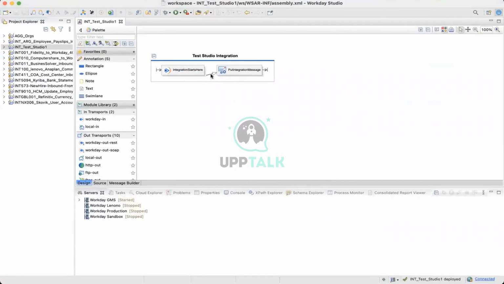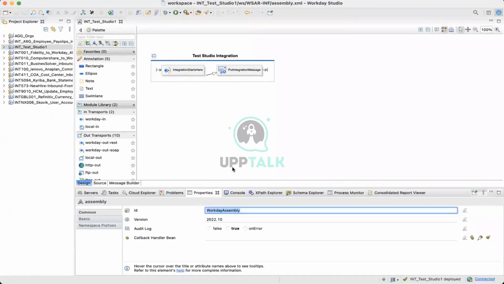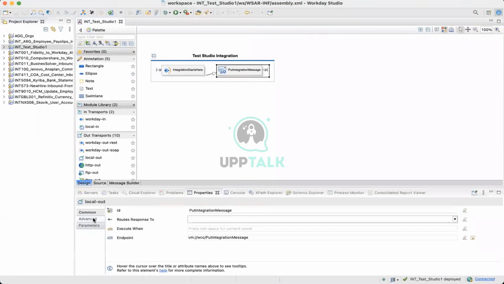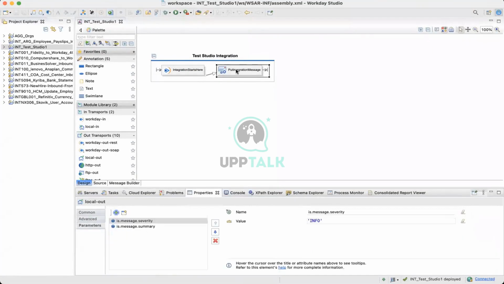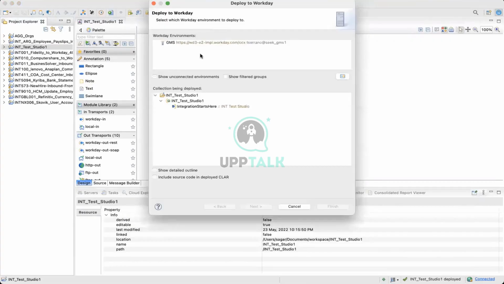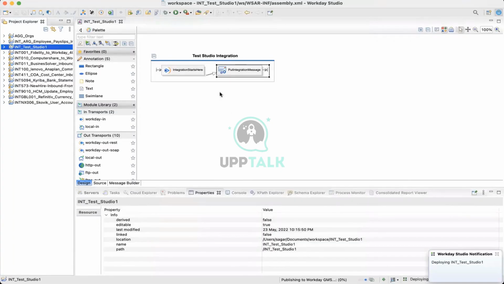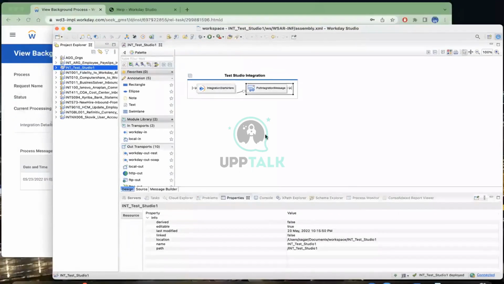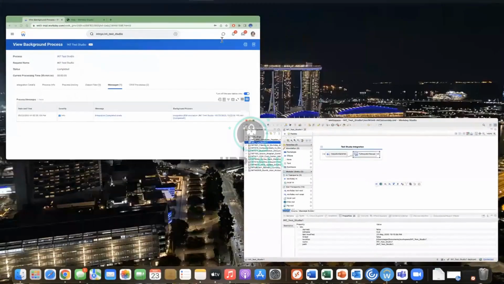Now let me change this one. Every time you do any change, you have to deploy. In the properties, you go to put integration message as advanced instead of info. I will now put it as error, save it, and deploy it. Now you guys have to try this. The more you deploy, the more you change and do stuff, it will help you. It will remove your fear of Studio, else it will be a big thing.